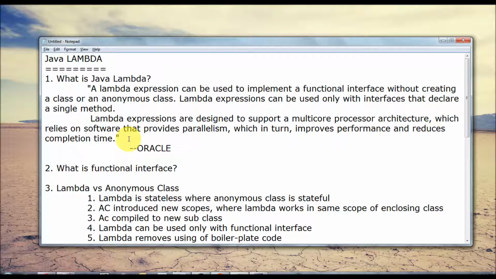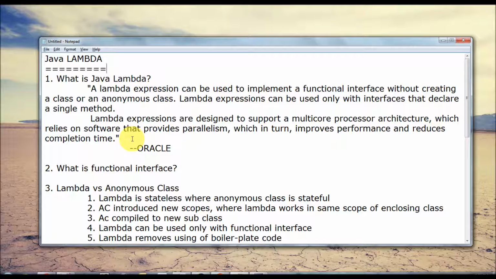So let me read out the definition from the Oracle website. A Lambda expression can be used to implement a functional interface without creating a class or an anonymous class. Lambda expressions can be used only with interfaces that declare a single method. Let me go point by point here. So a Lambda expression can be used to implement a functional interface. What is a functional interface? A functional interface is an interface which has only one method in it.